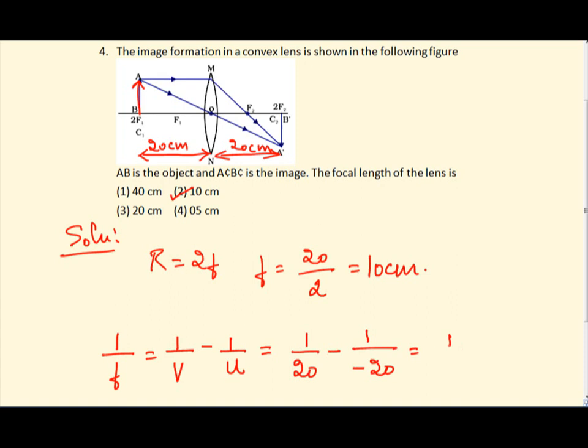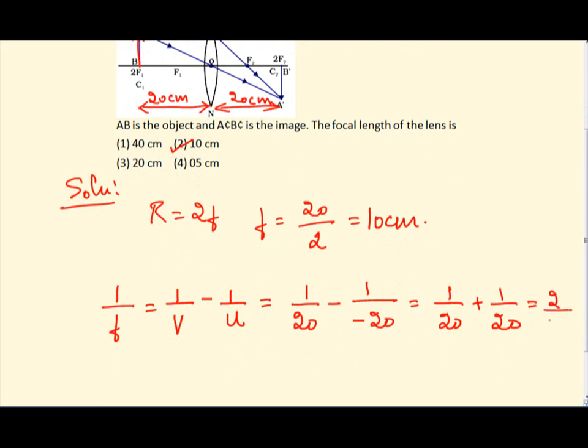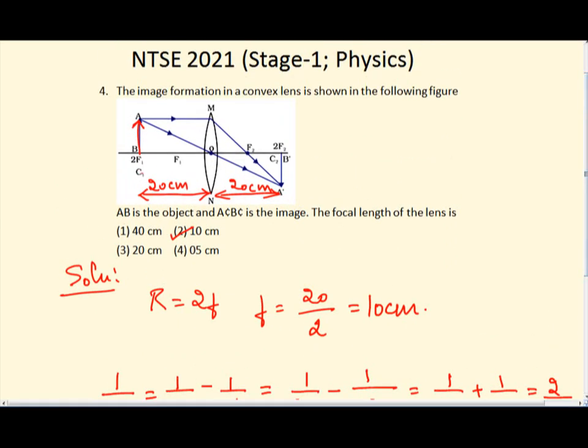So this will be 1 by 20 plus 1 by 20. So this will be 2 divided by 20, or f is equal to 10 centimeters. So this will be the solution. Like in the question they have given this 20 centimeters in the question figure. I hope you understood this.